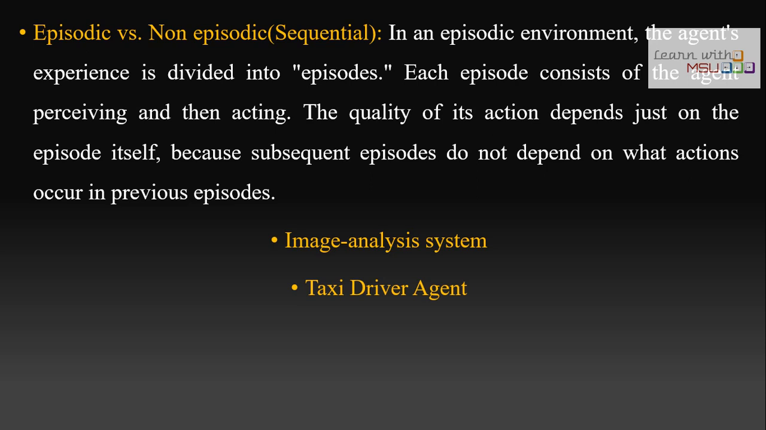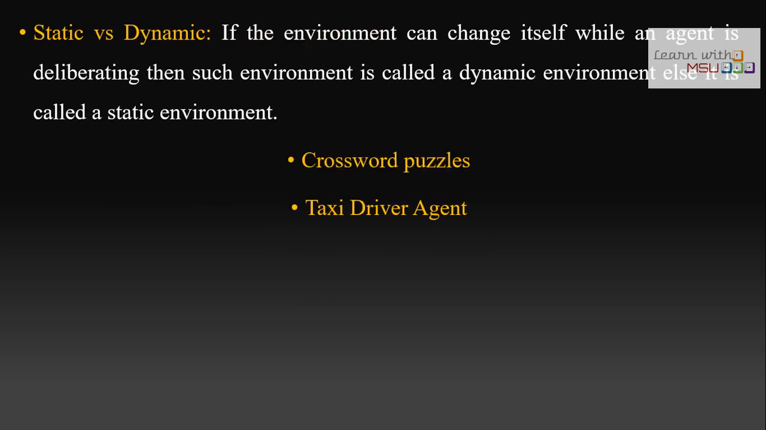For example, an image analysis system is an episodic environment. Suppose you are performing an image processing project. First you will perform image enhancement, which is done by one agent, and then you can perform image segmentation, which is done by another agent. So one performance will not affect the other. That is what we are calling an episodic environment. Obviously the taxi driver agent is a non-episodic environment. Your first action may cause different next actions. Those types we are calling episodic and non-episodic environments.